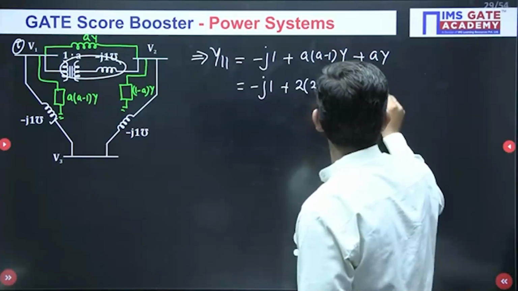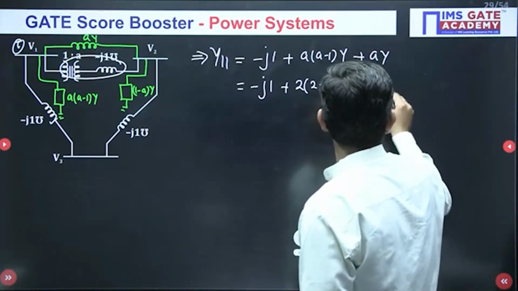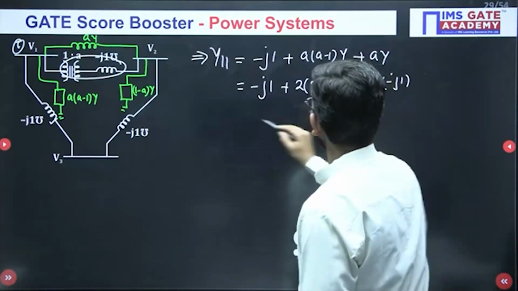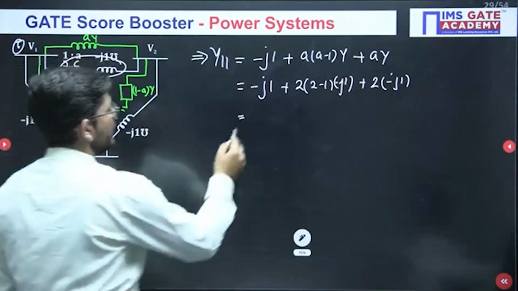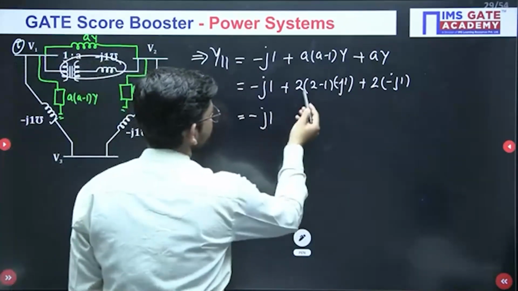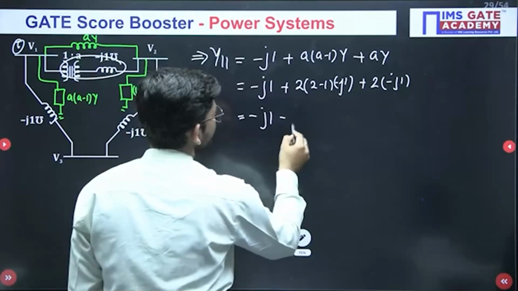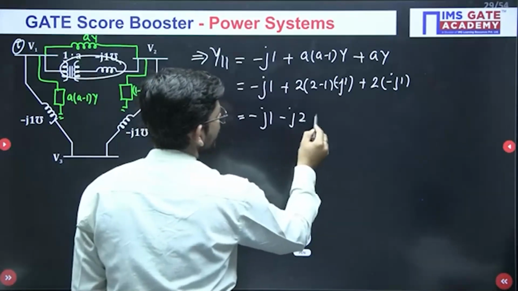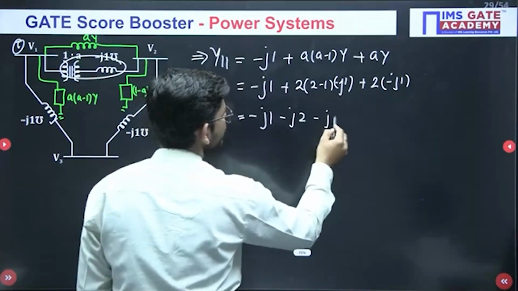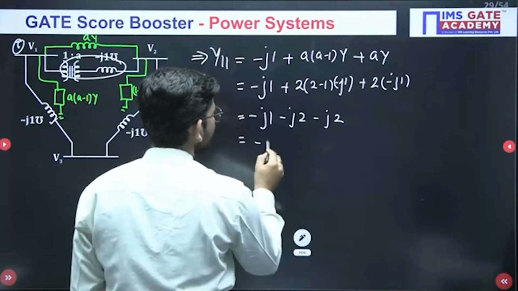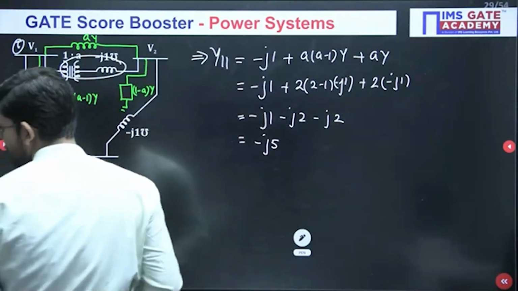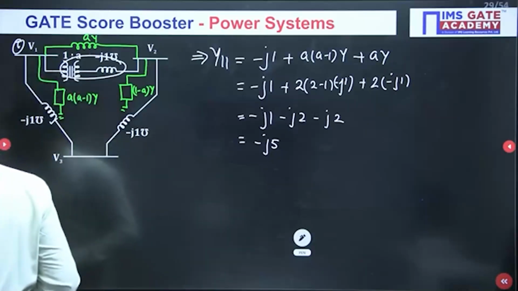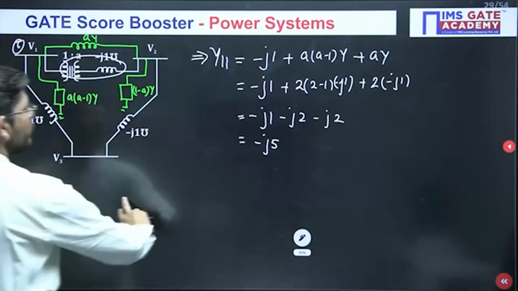Okay, and A value is 2 minus J1. So what will we get as the final answer? It will be minus J1, 2 into 2 minus 1, which gives J2, and this gives minus J2 back. So is it minus J5? Okay, minus J5 is what we are getting here as Y11.